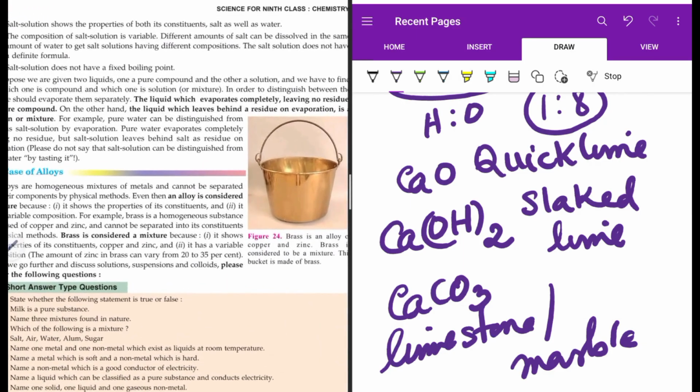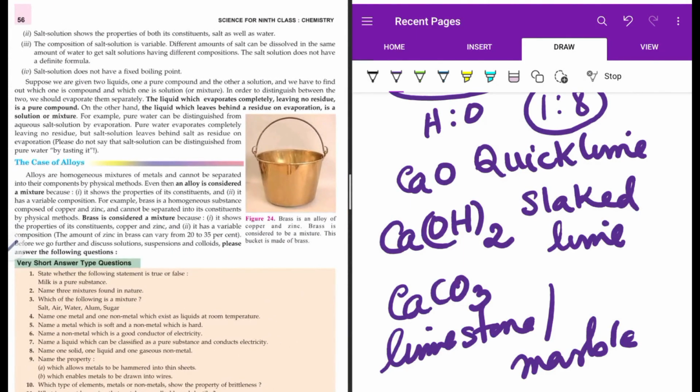You can separate both the constituents, so it is considered to be a mixture. The liquid which evaporates completely, leaving no residue, is a pure substance, a pure compound. The liquid which leaves behind a residue on evaporation is considered to be a mixture. So this is what about mixtures and compounds.